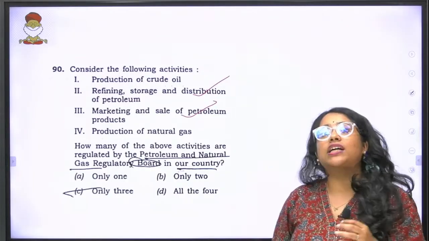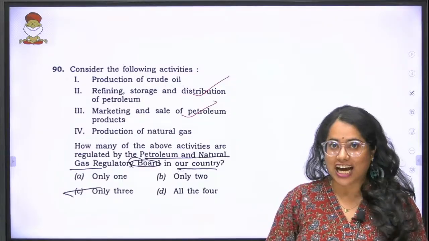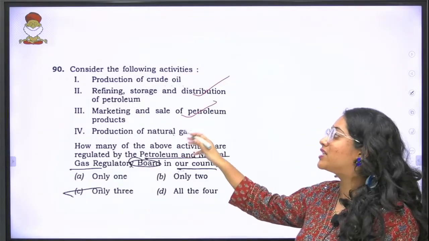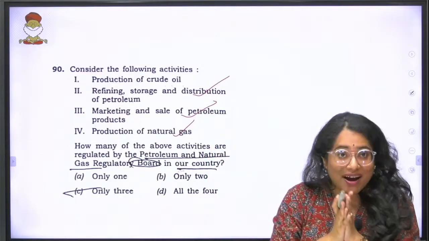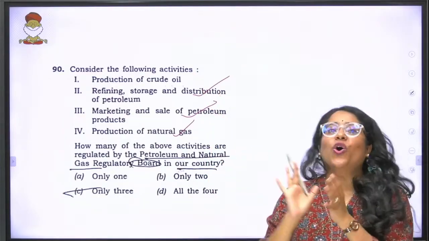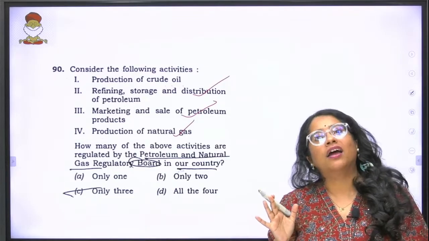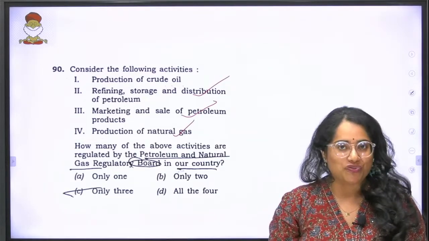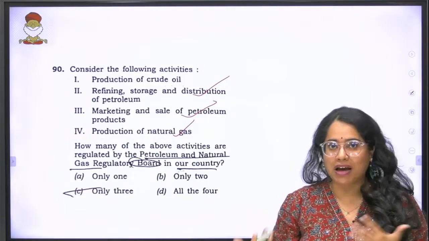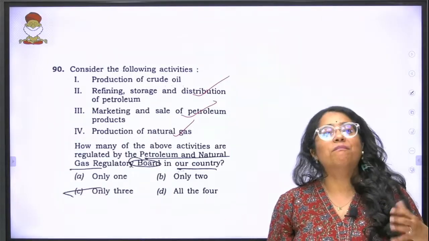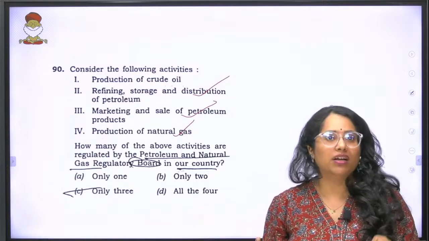The natural gas, we do have a lot of resources in our country, so the natural gas production is taken care of by your regulatory board. But the crude oil, we primarily are a country that imports a lot of this. A lot of our crude oil comes from outside. We do refining and marketing and everything here, but the import is what we primarily focus on.